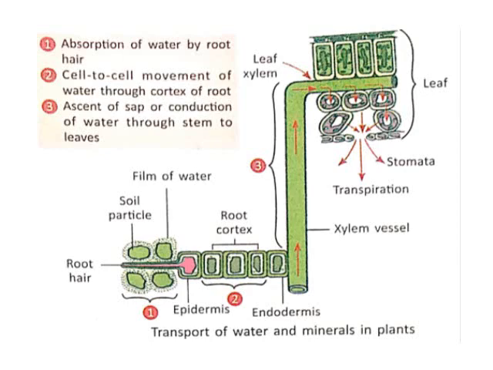What do you mean by ascent of sap? Ascent of sap means upward movement through xylem vessels. See the figure. Absorption of water by root hair is the first step. Second step, cell to cell movement of water through cortex of root. See that second number. Then third number, you can see that upward arrow mark there. It shows the ascent of sap or conduction of water through stem to leaves. Remember, we are giving water at the ground level only, but water reaches up to the top of the leaves.